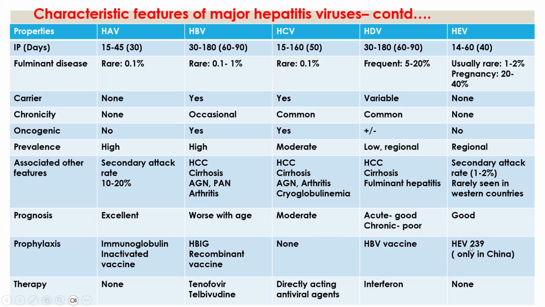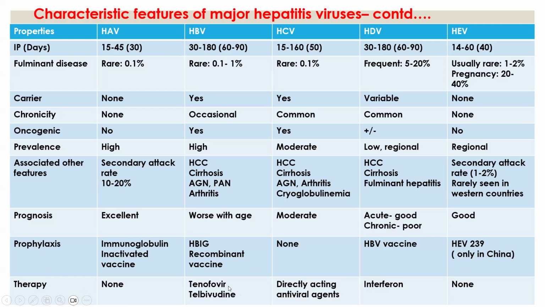And in case of hepatitis E virus, the HEV 239 vaccine is available. This is available only in China. It is not available globally. And next, therapy. What is the treatment? In case of hepatitis A virus, treatment is none. Symptomatic treatment is given.